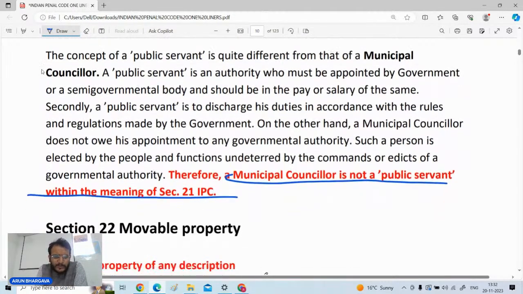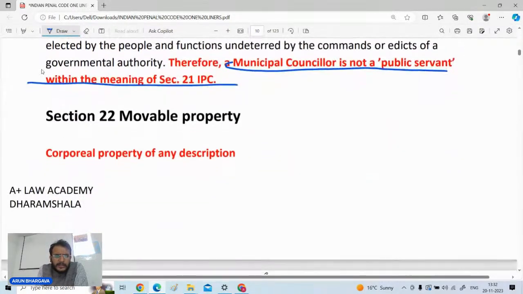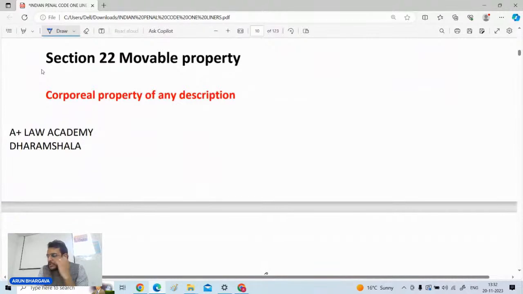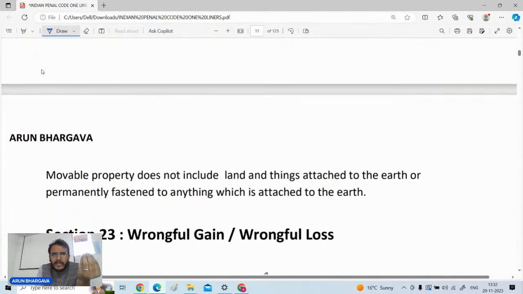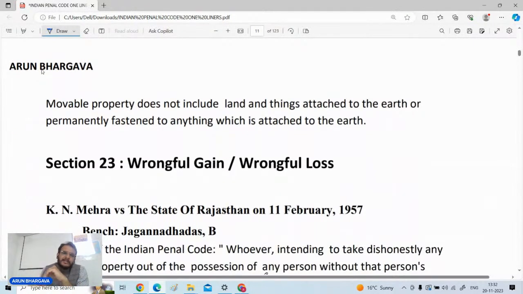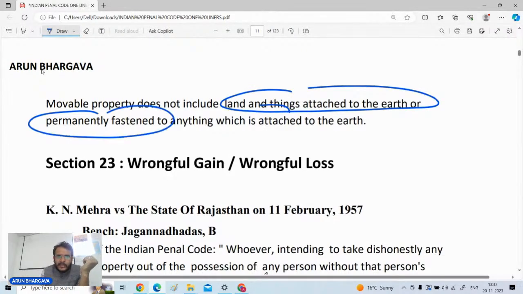Now coming to the next point, what is there in section number 22. Section 22 talks about what is movable property. Movable property means the property which has the capability of changing its place. So movable property does not include land and things attached to earth, or permanently fastened to anything which is attached to earth. These are not movable properties. Movable properties are those which are corporeal in nature, which can change their place.